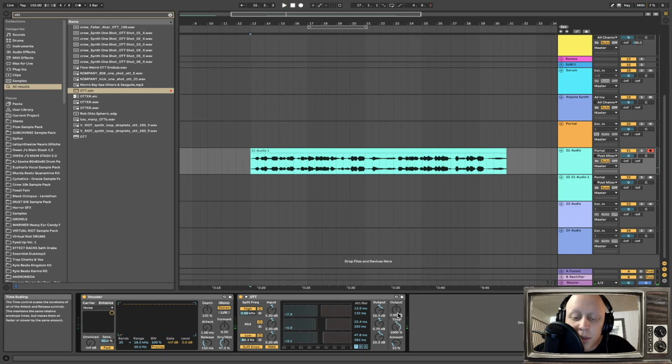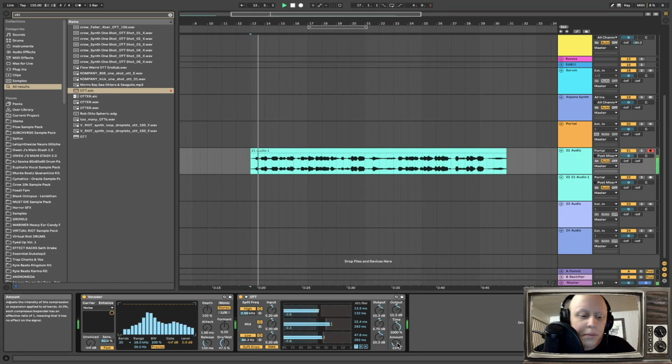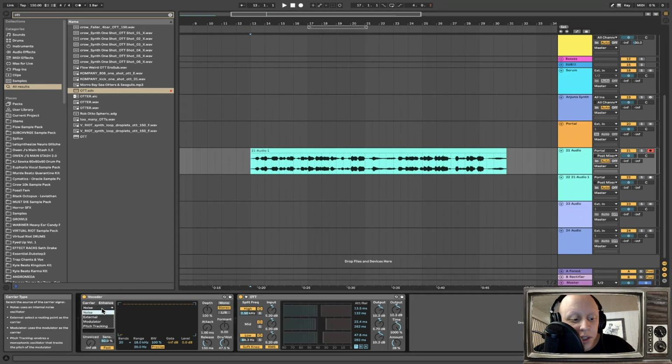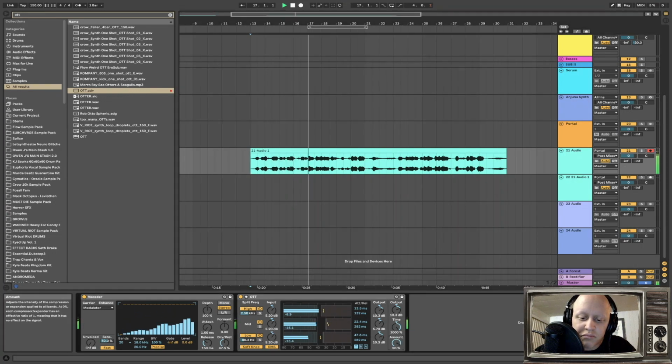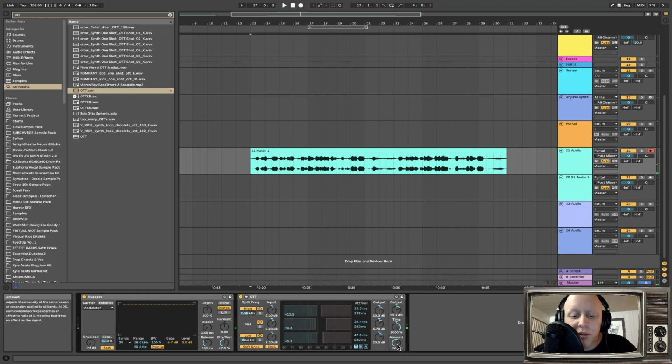Maybe drag the amount down a little bit, time all the way up, and maybe some more output. Got the output sitting at about 10 right now. That sounds pretty good. Maybe a little bit more amount on the OTT. Oh, before I forget, we're also going to change this to modular as well. And then you can mess with your preferred amount of OTT.